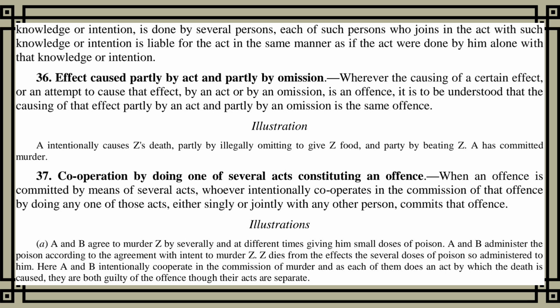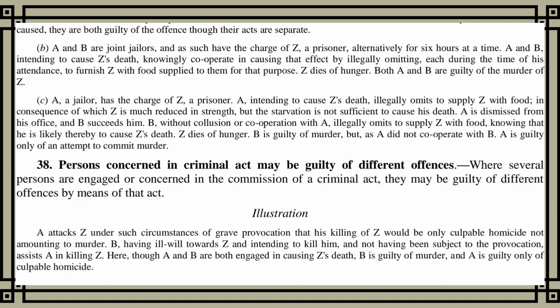A and B are joint jailers, and as such have the charge of Z, a prisoner, alternately for 6 hours at a time. A and B, intending to cause Z's death, knowingly cooperate in causing that effect by illegally omitting, each during the time of his attendance, to furnish Z with food supplied to them for that purpose. Z dies of hunger. Both A and B are guilty of the murder of Z. C, a jailer, has the charge of Z, a prisoner.